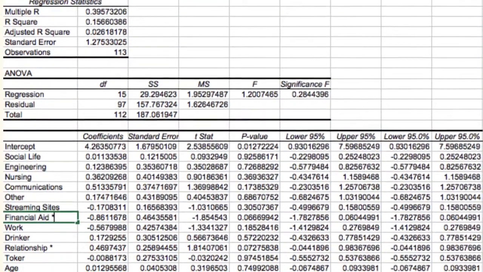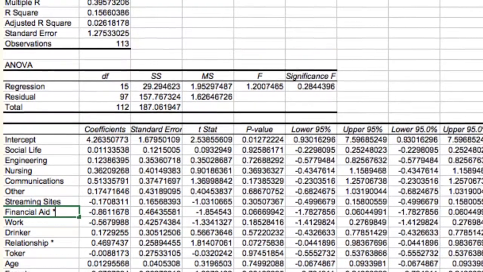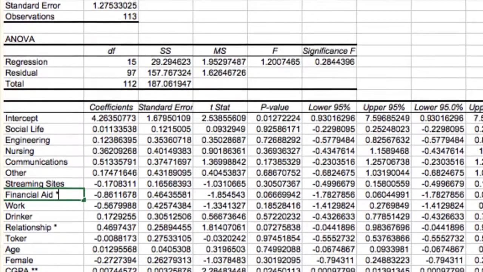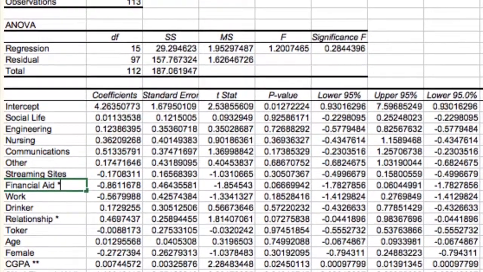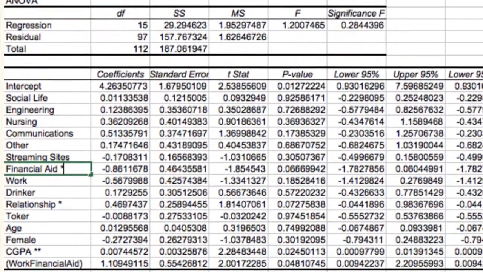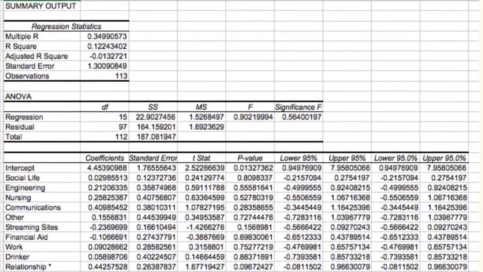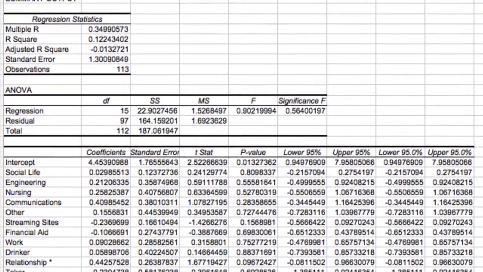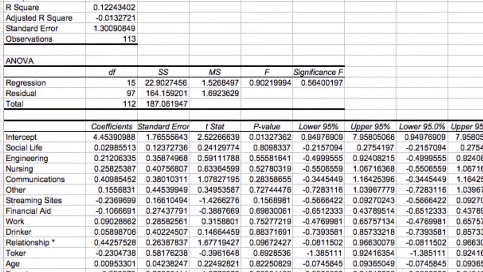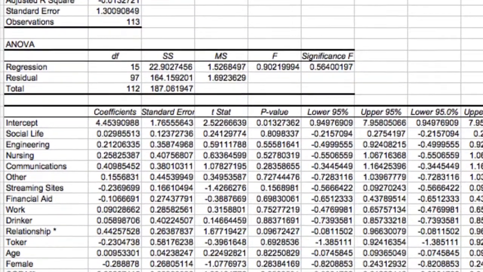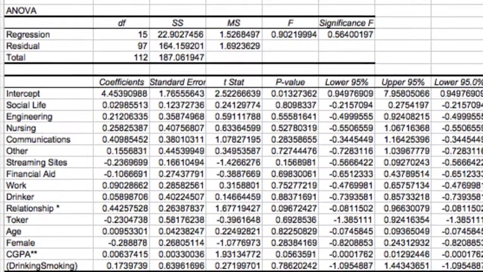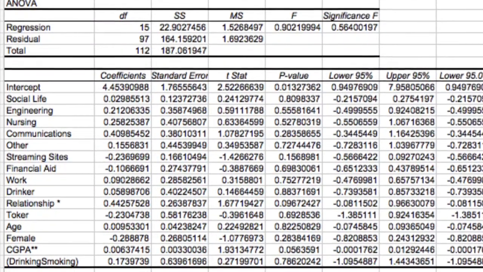For the second regression specification results, we came to a conclusion that when adding an interaction term between financial aid and working, it resulted in one new variable being statistically significant. The new variable was financial aid. This regression fits the data better because the adjusted R-squared increased. Now, for our third and last regression specification results, the second interaction term we added was between drinking and smoking. This resulted in the same two variables being statistically significant as our baseline regression. This regression does not fit the data better because the adjusted R-squared decreased just a little bit.